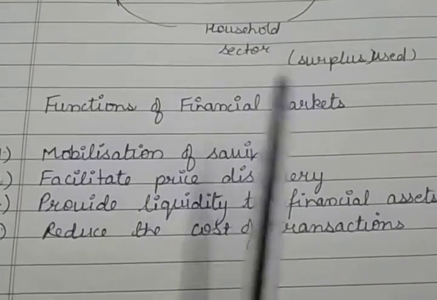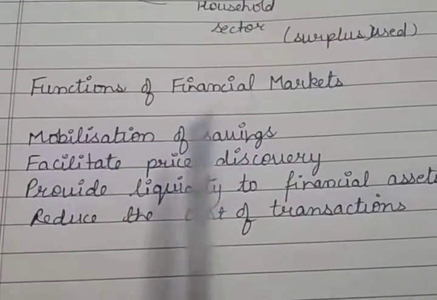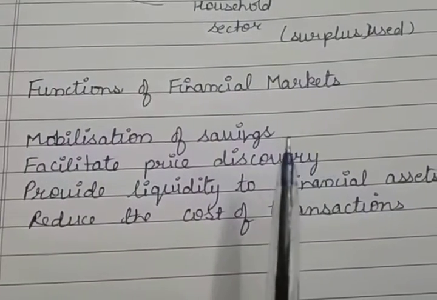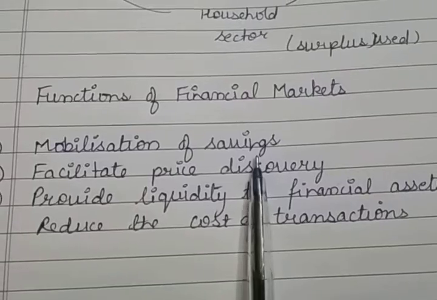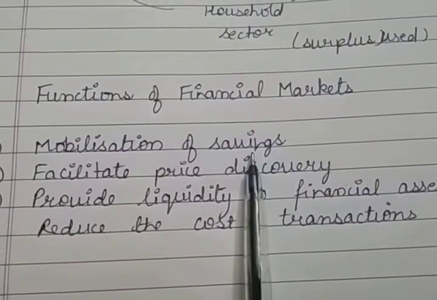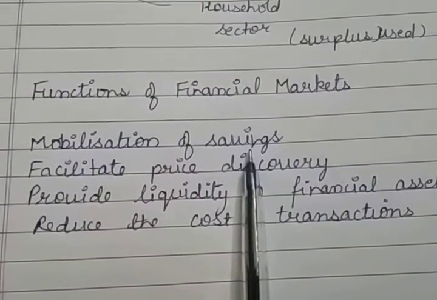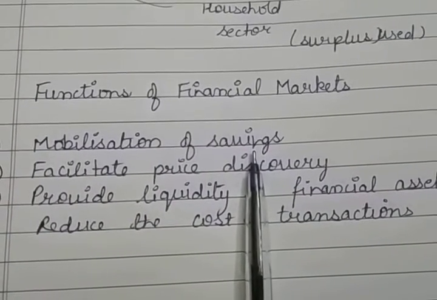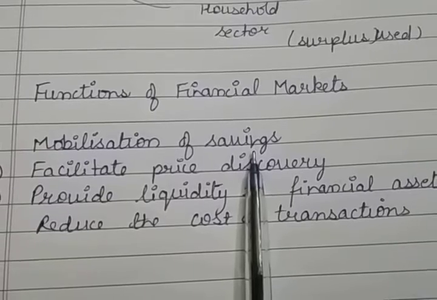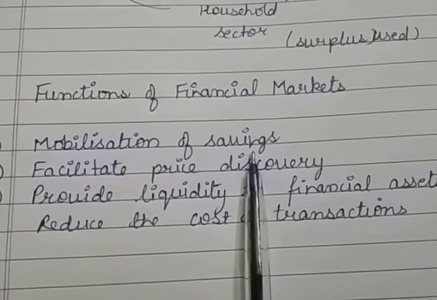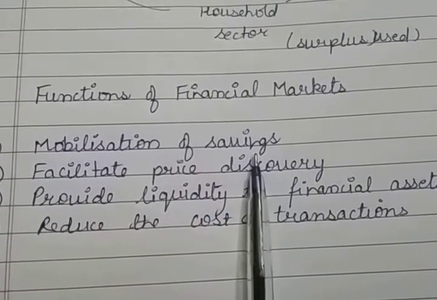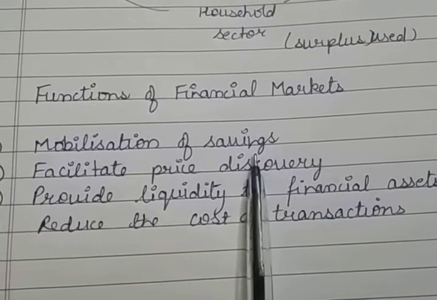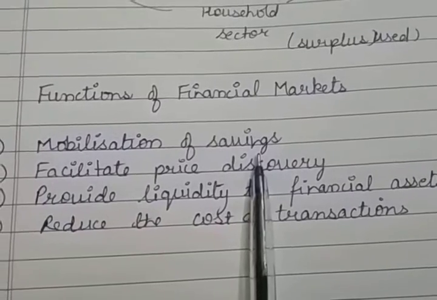Now let's discuss the functions of the financial markets. First of all, mobilization of the savings and channelizing them into the most productive uses. What does it mean? Financial markets always act as a link between the savers and the investors. So the financial markets transfer the savings of the savers to the most appropriate investment opportunities so that they can be used in the most productive uses.